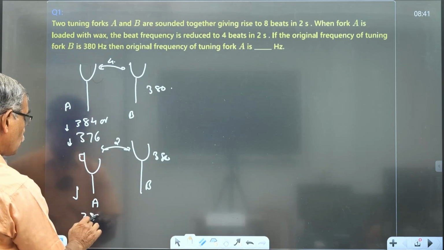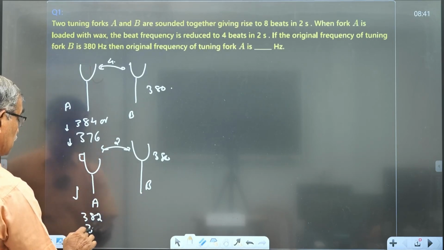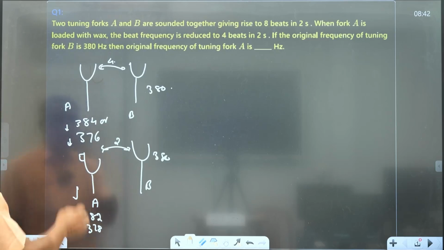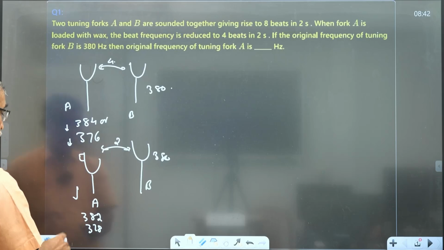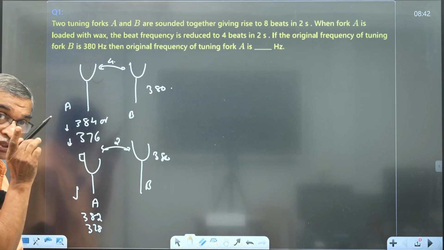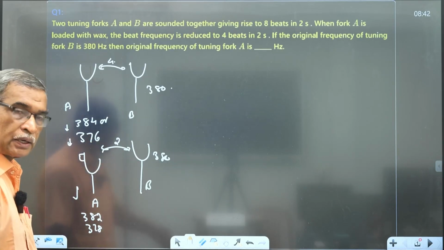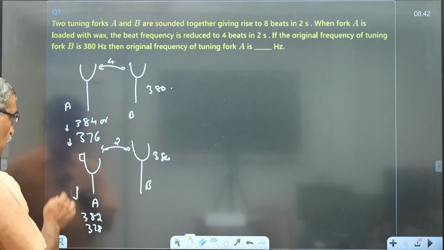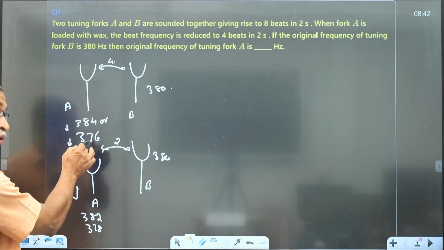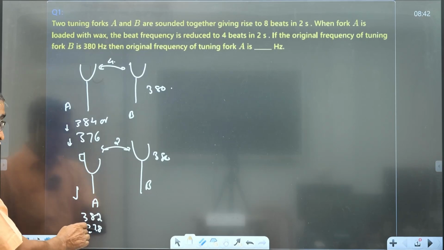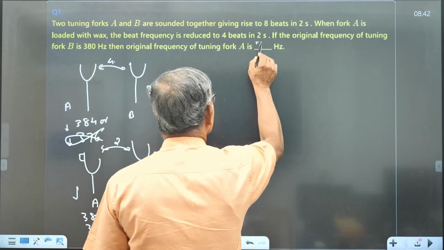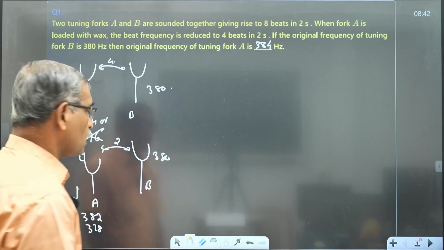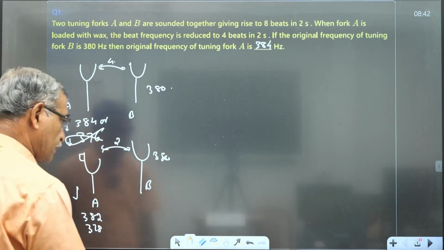is 382 or 378. On loading, you know that its frequency decreases. If it were 376 earlier, if the frequency decreases, definitely the value will go below 376. But here the possible value is 378, and it can never go below that. Therefore, this option is not possible. Therefore, the value is equal to 384. The tuning fork frequency is equal to 384. So, okay.